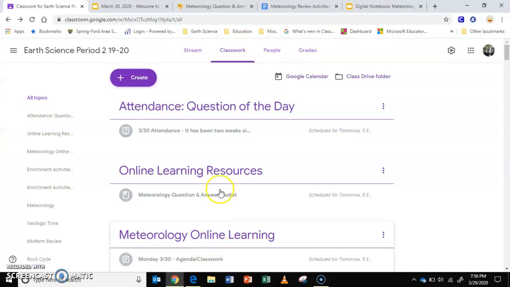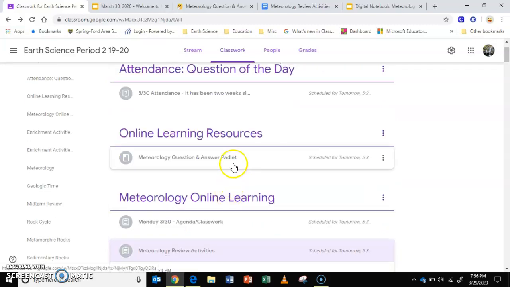When you look at the classroom, what you're going to notice is you have an attendance tab here. I'm going to be talking to you about that momentarily. You'll see that there's an online learning resource. We have a Padlet there I'm going to talk to you about a little bit later here in the presentation. And then we also have what we're learning right now, which is our meteorology online learning.